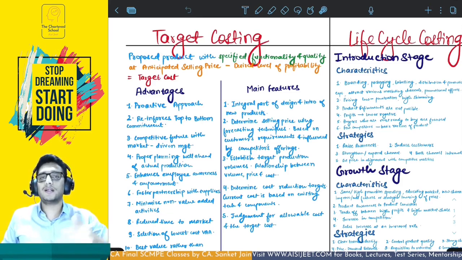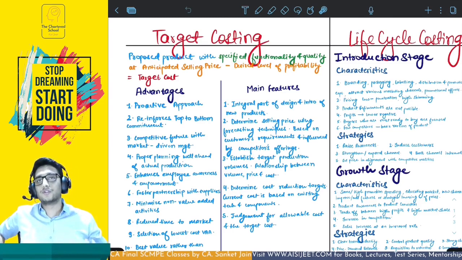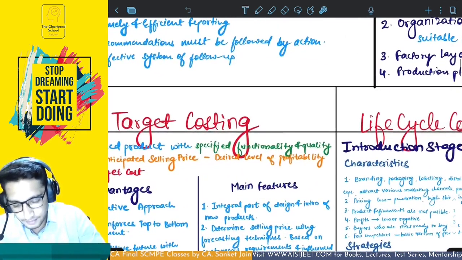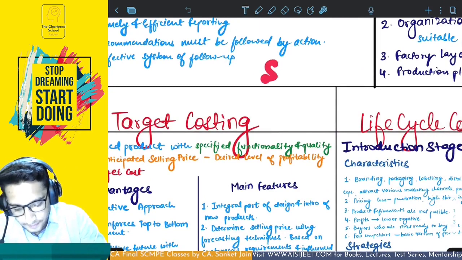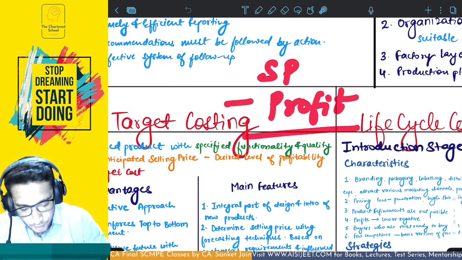So there has to be a desired level of profitability, mostly dependent upon the return on the assets that you want. The capital that you have invested in, you need some return on it. So this is going to form a base for you to create and calculate the desired level of profitability. Deduct the profit from the selling price that you have estimated, and then you will get your target cost. So it's very basic. The formula is going to be very simple. It's basically selling price minus profit. Okay, is going to give you your cost.